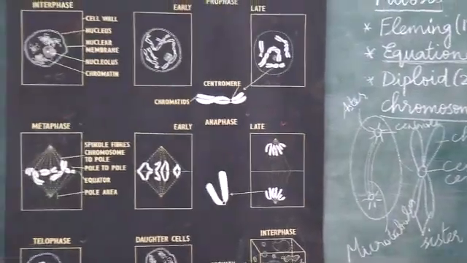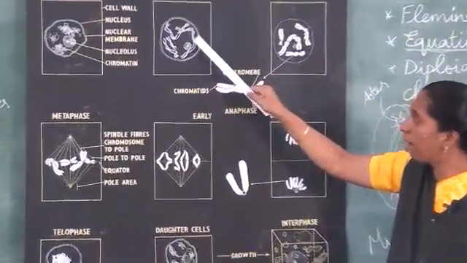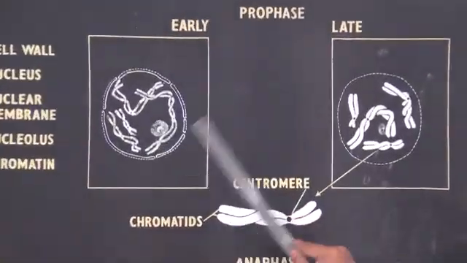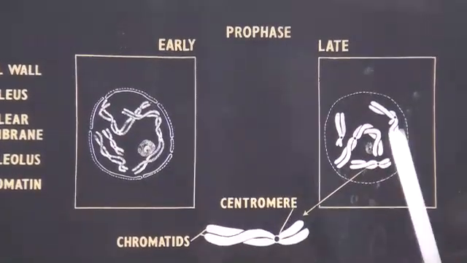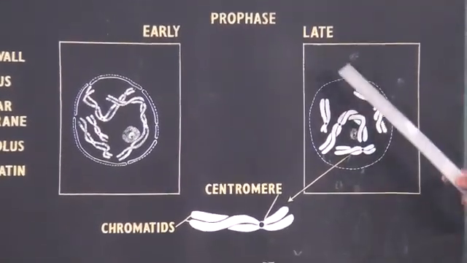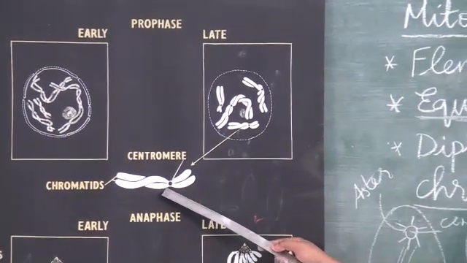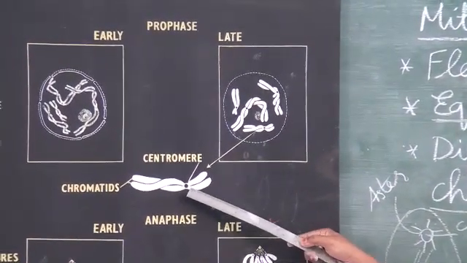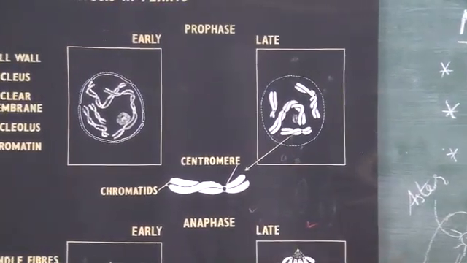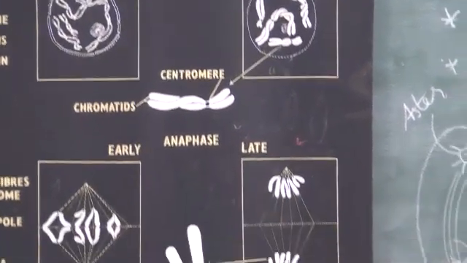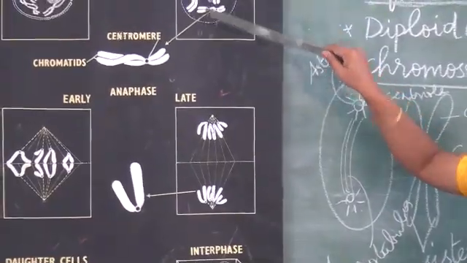So these are the changes that take place in the prophase stage. In prophase, the nuclear membrane and nucleolus will disappear in the early stage, and in the late prophase stage, the centromere in the chromosome is made up of the centriole, which has microtubules, tube-like structures.